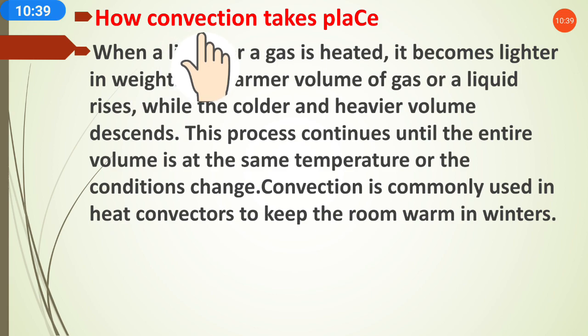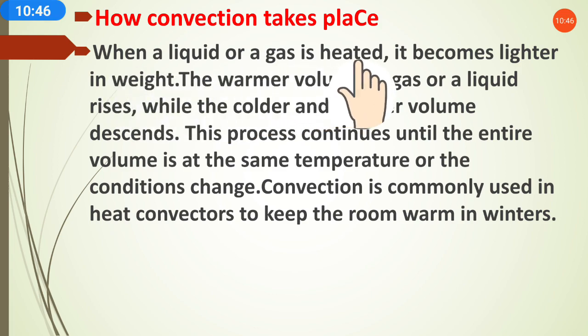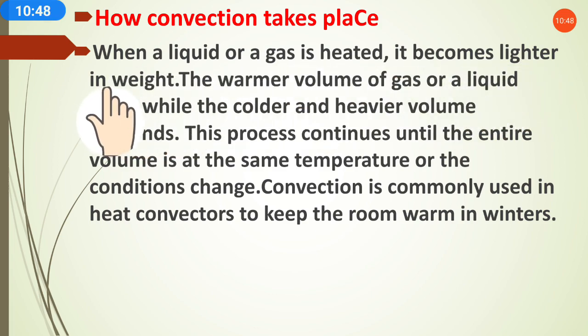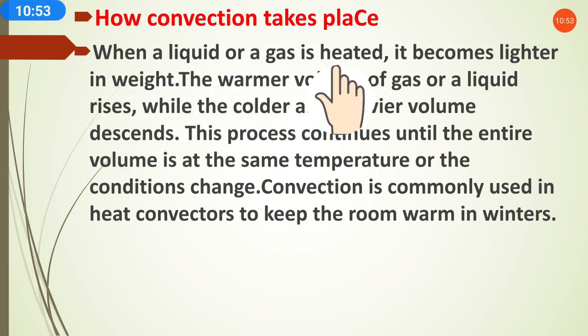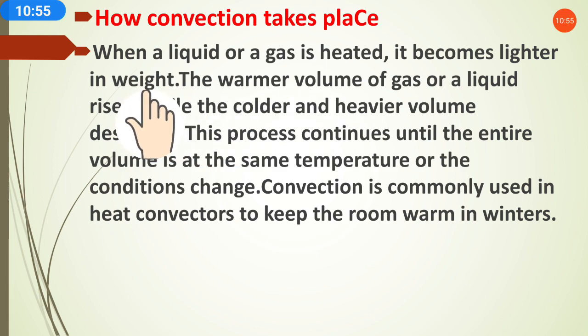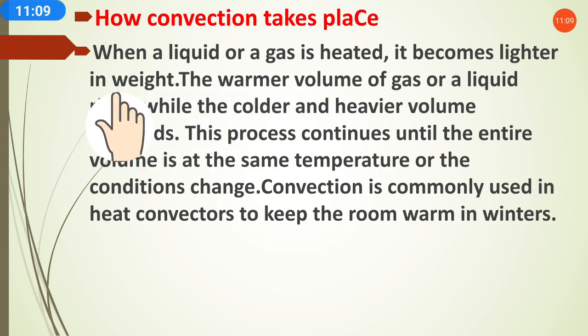Now next topic, how convection takes place. When a liquid or gas is heated, it becomes lighter in weight. We know that if we heat anything, that thing becomes lighter in weight because of the heat. So when we heat any liquid or gas, its weight becomes lighter.